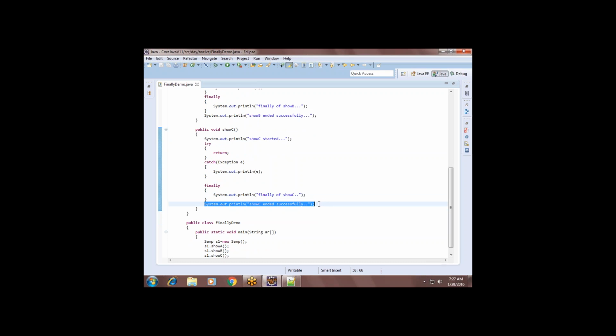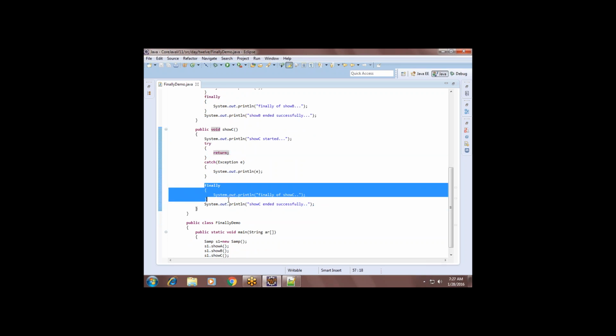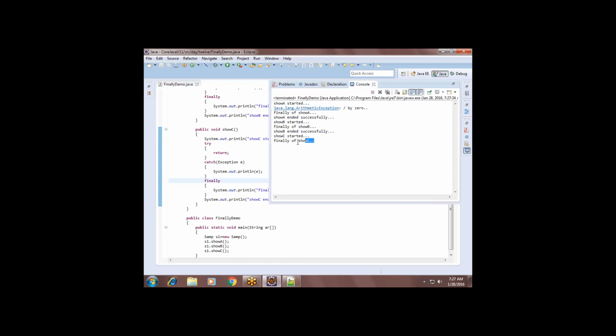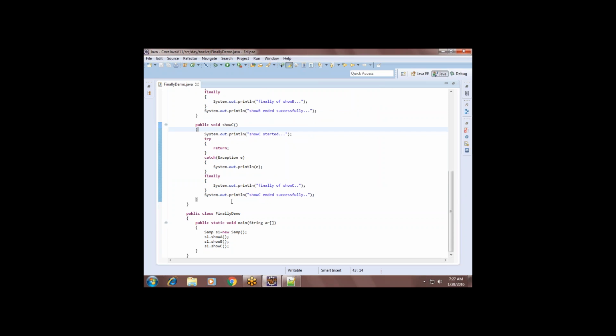It is outside the finally, guys. Return means the control will directly go back from here. It will not execute any of the statements except finally. Only finally will be executed. Understand the power of the finally block? Even if a return statement is given, it will be executed. This is the finally block. Most probably we use this to close the resources.